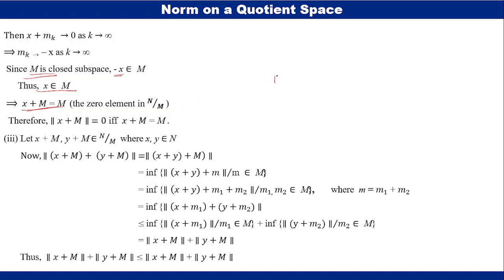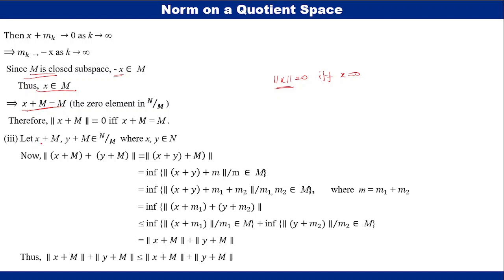That is the second property: norm x is equal to 0 if and only if x is equal to 0. So if the norm of the element x is 0, then the element is also 0. Similarly, norm x plus M is 0 if the element is also 0. That is the 0 element in the quotient space N by M.